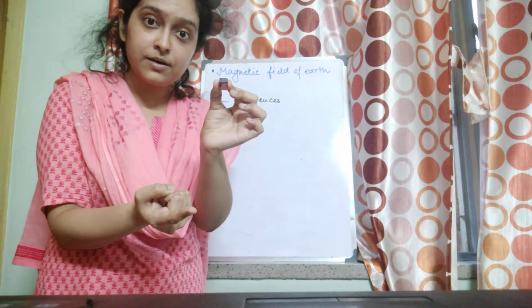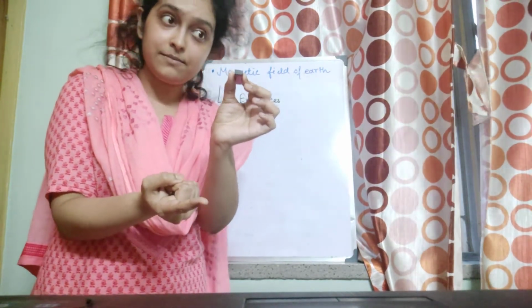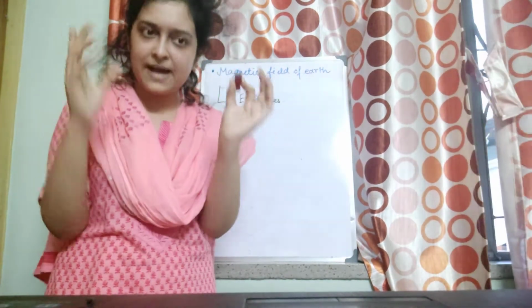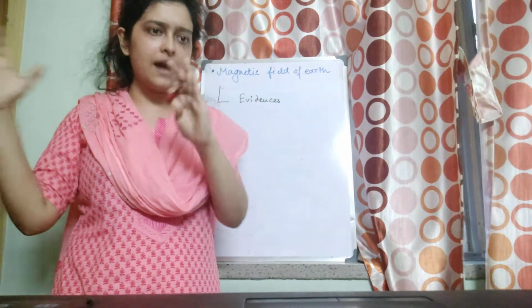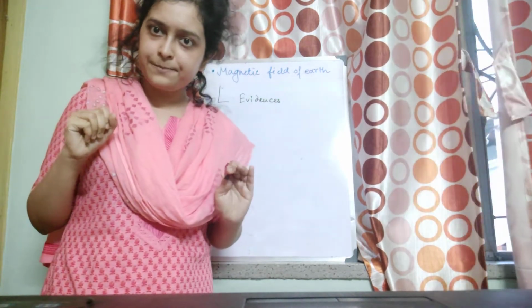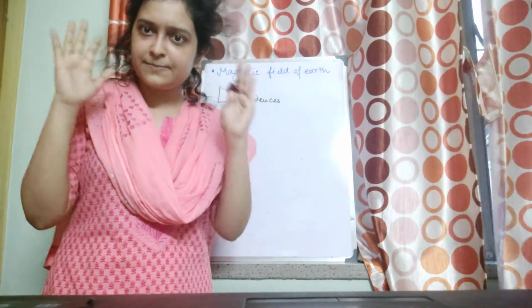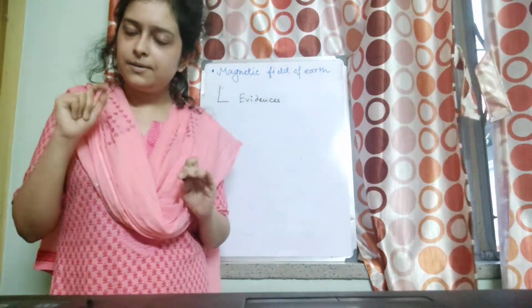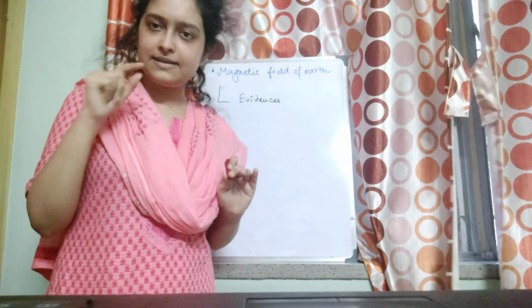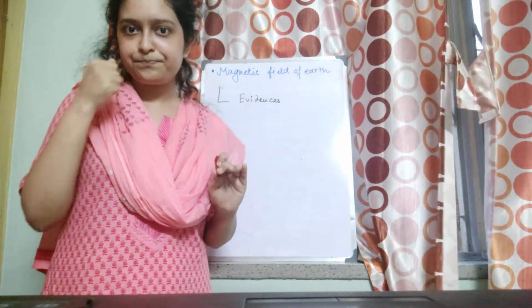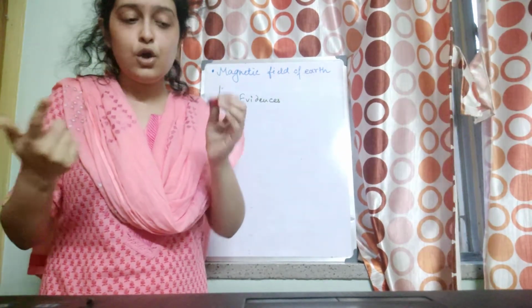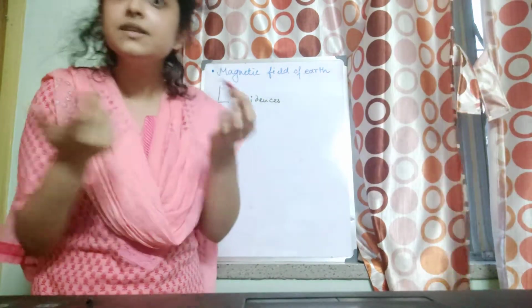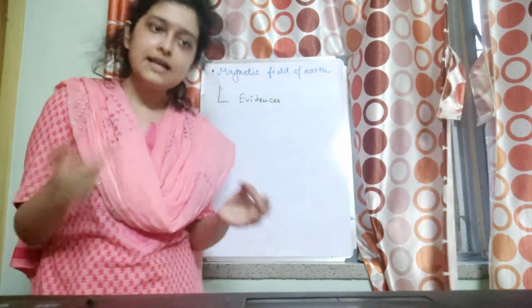Which pole of the bar magnet at the center of the earth? If we imagine earth is behaving as a bar magnet, then which pole of earth's magnet will be attracting the north pole? South pole, right?